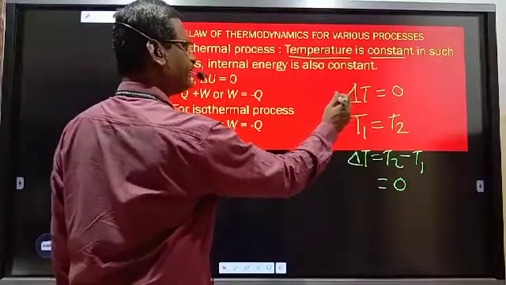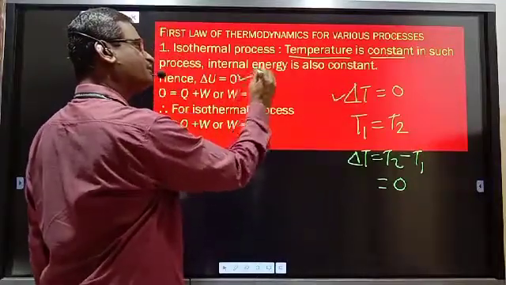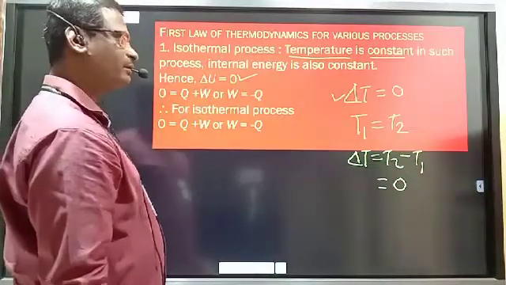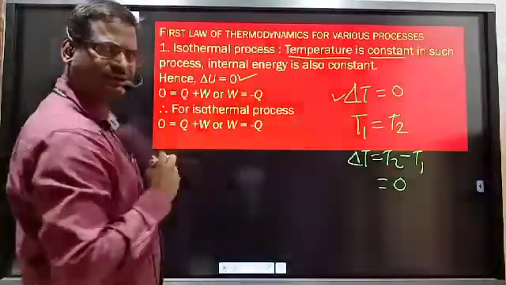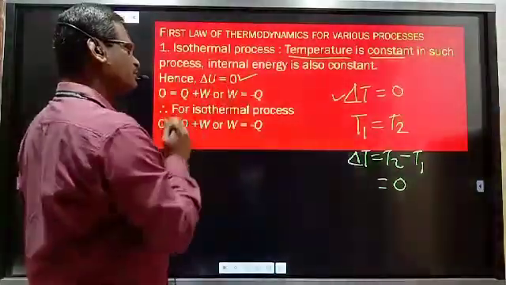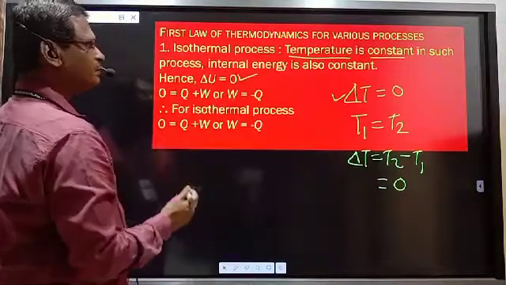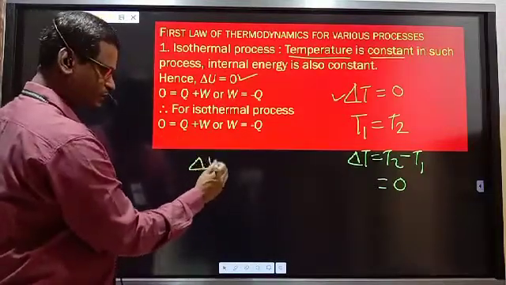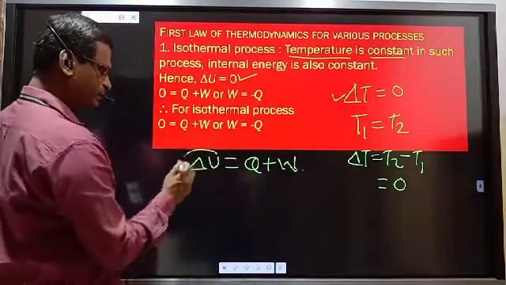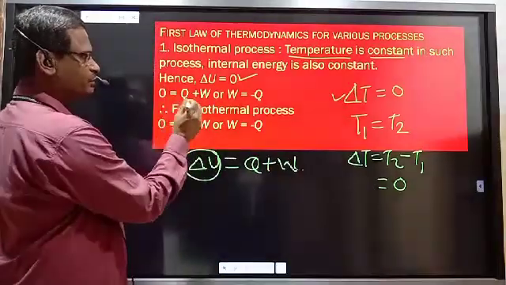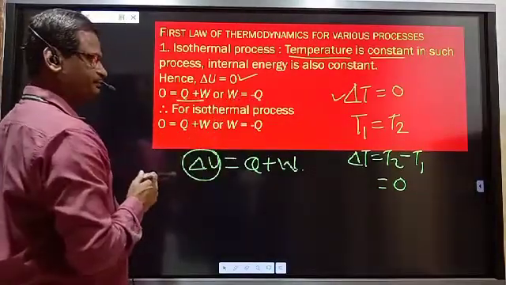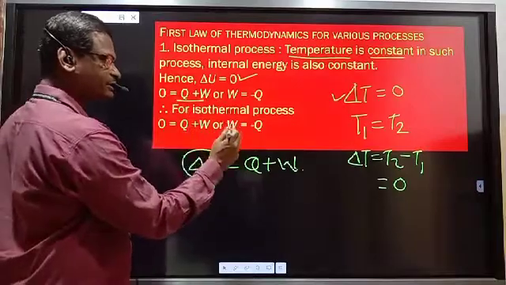And temperature directly affects the magnitude of internal energy. Therefore, temperature increases, internal energy increases. Temperature decreases, internal energy decreases. Therefore, delta U is also equal to 0. And we know the equation for first law. Just now we have studied delta U is equal to Q plus W. This delta U is 0. So, 0 is equal to Q plus W. Or W is equal to minus Q.